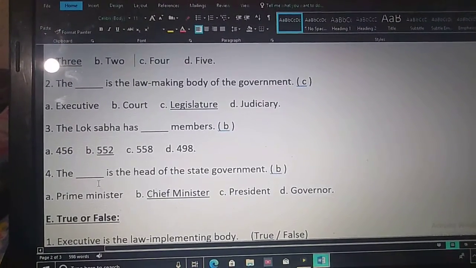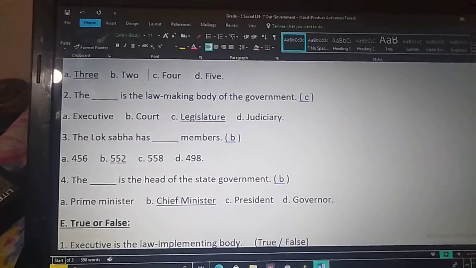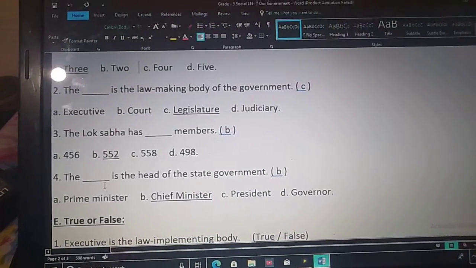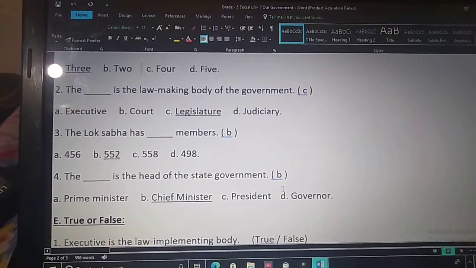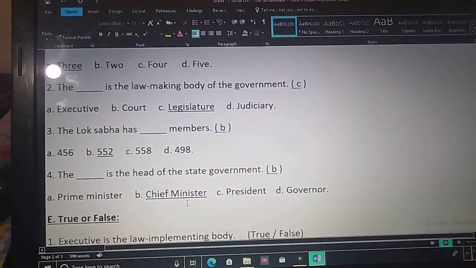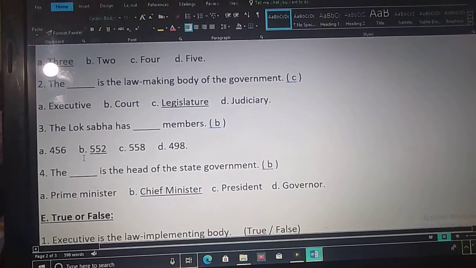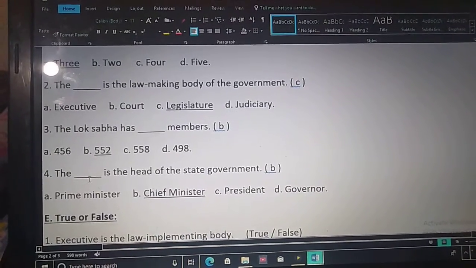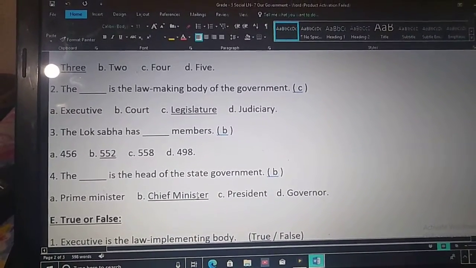Next one. The dash is the head of the state government. So, what is the head of the state government? Is it Prime Minister or Chief Minister or President or Governor? So, the Chief Minister is the head of the government. Option B, Chief Minister.